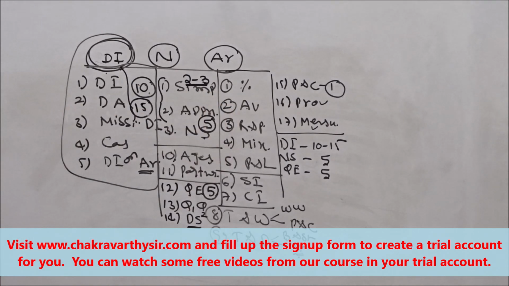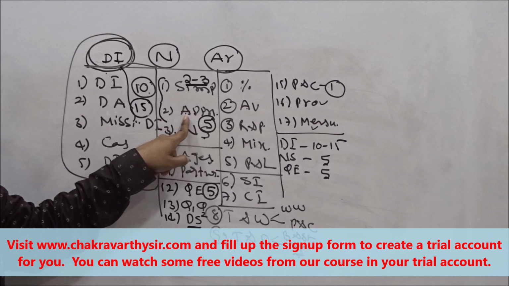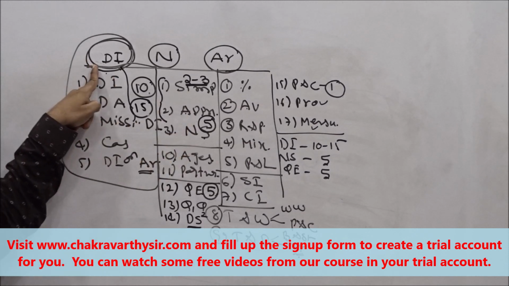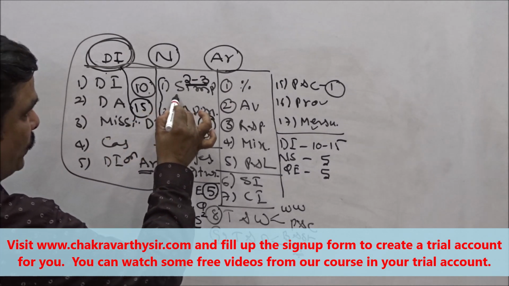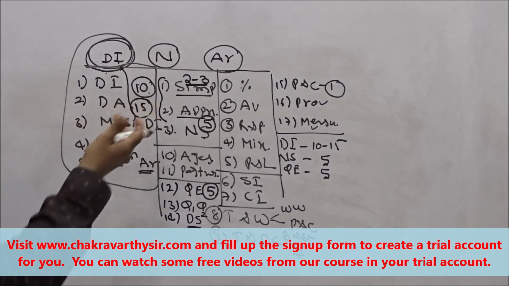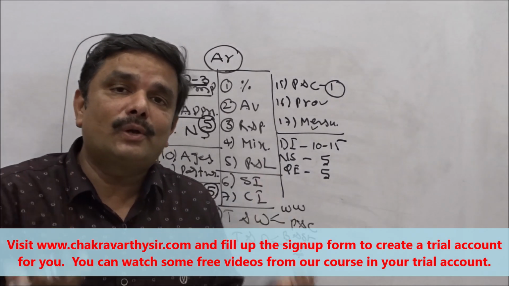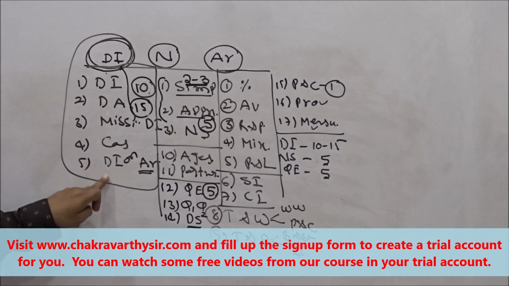But simplification and approximation is very important for you to solve data interpretation questions. So for that reason, you must go through these chapters. If they give direct questions from this one, that's good. If not also, this is going to be useful for you for all types of data interpretation questions.